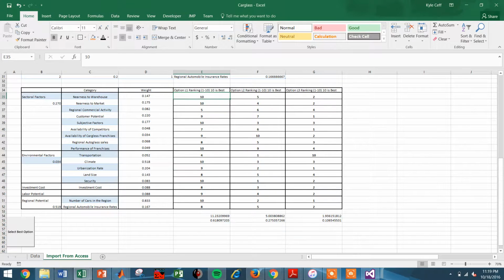Now, for the final step of the AHP method, it was to assign relative values for each of the different location options.